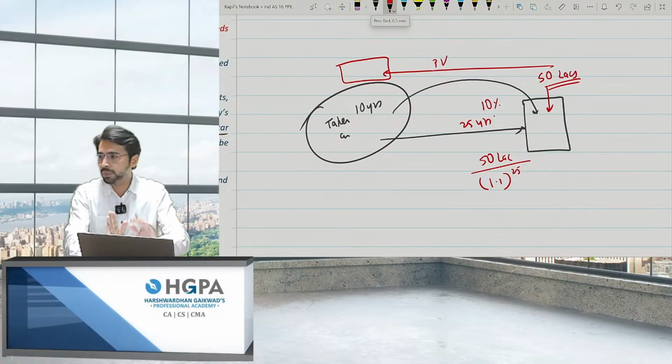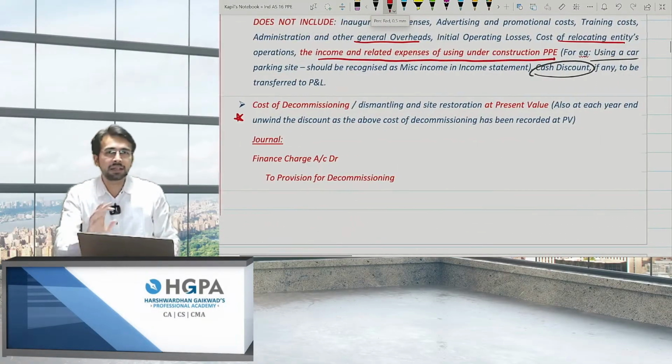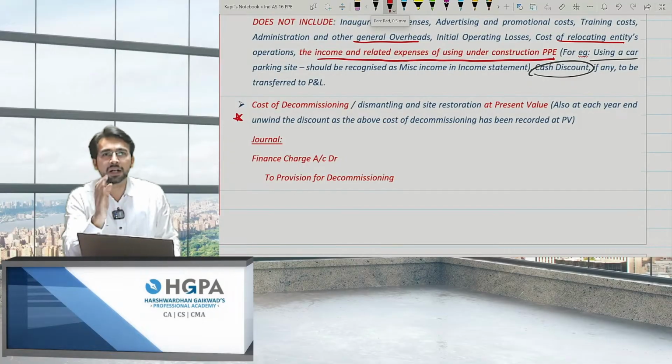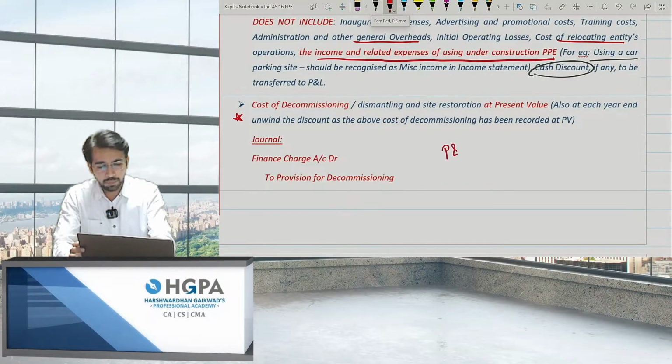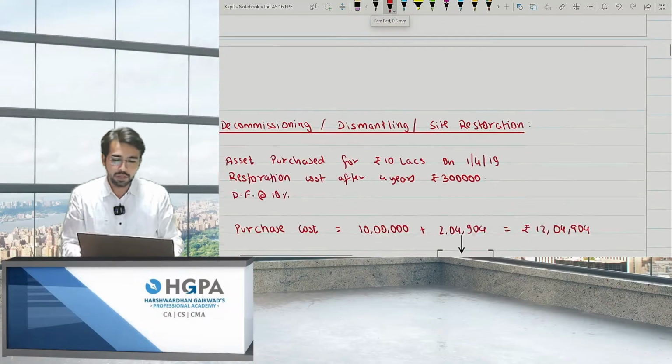I'll also give you an example of the decommissioning because that point is very important. It is nothing but a provision, and any provision is nothing but P&L to provision. The entry should be P&L to provision. Now this is known as unwinding. What is unwinding? I'll give you an example.